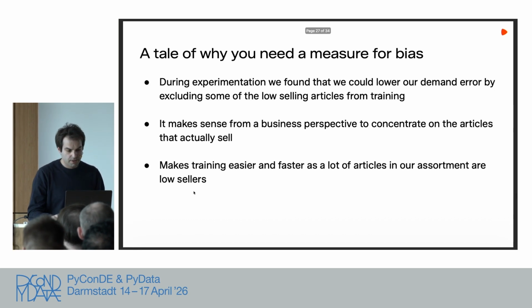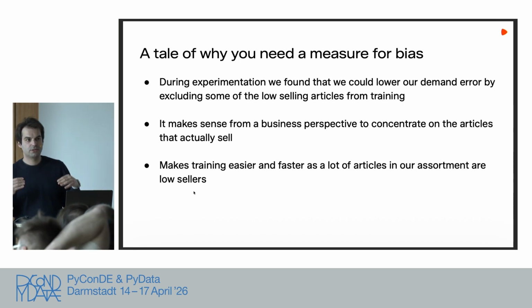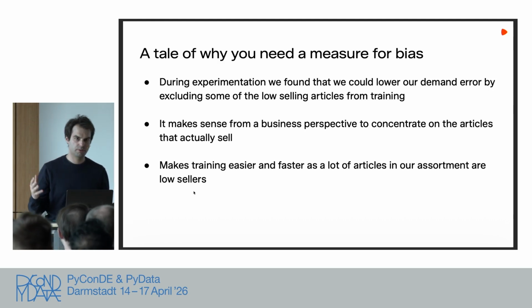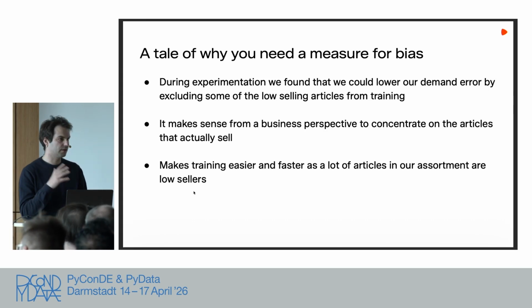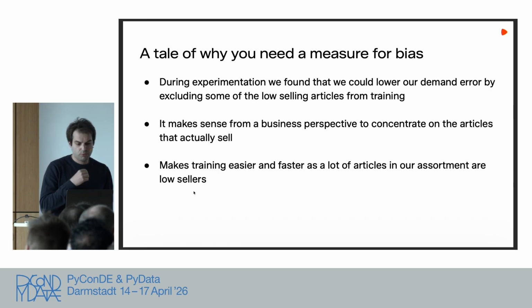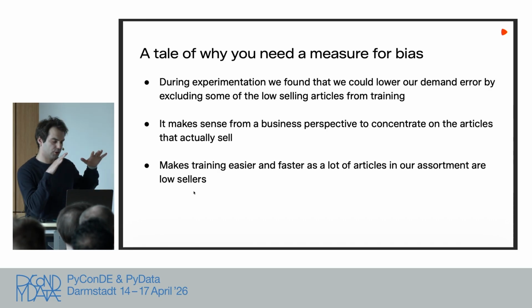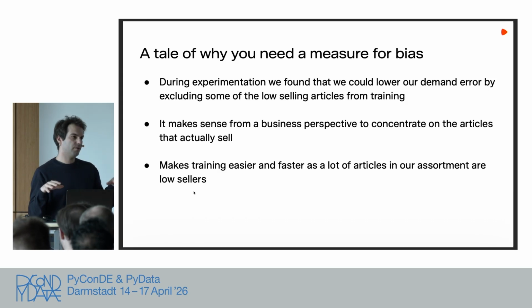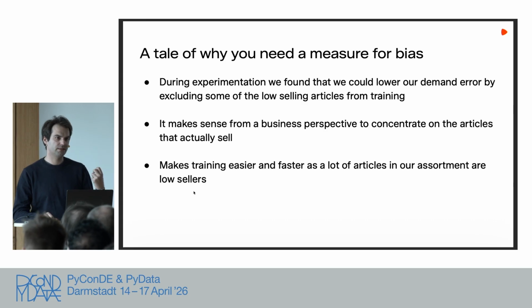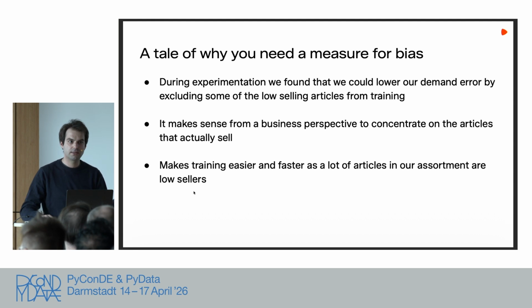on this metric. Okay, so this, of course, is usually in a larger scale setting not the only picture that you look at. Usually you also look at other metrics, and this is something I would like to motivate now, particularly with regard to some sort of bias metric. So what we have seen is, if we want to improve on the demand error, then, according also to what Stefan said, it makes sense to exclude low-selling articles from the training, because from the business perspective it also makes sense to concentrate on the high-selling articles. We know that these errors are somehow driven by high-selling articles. It makes training easier, faster, and so on.